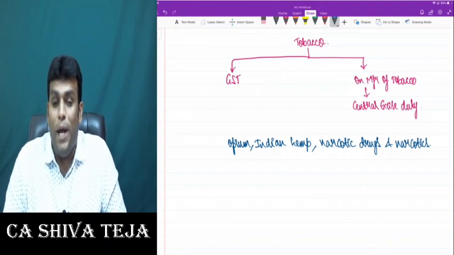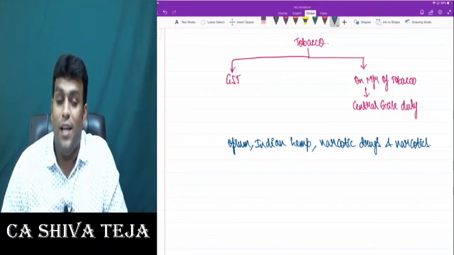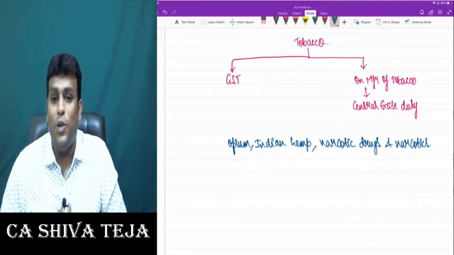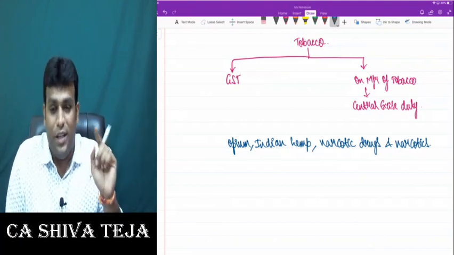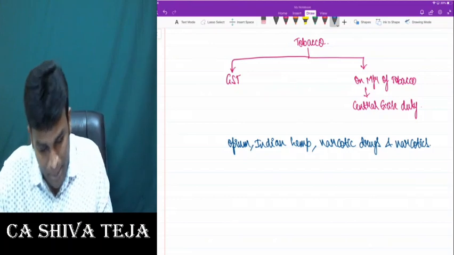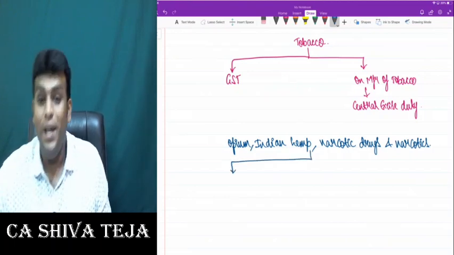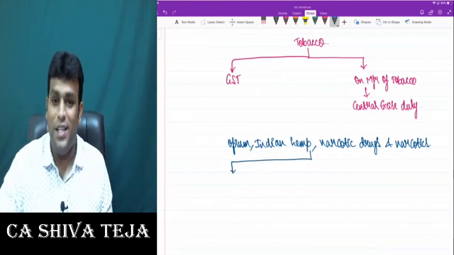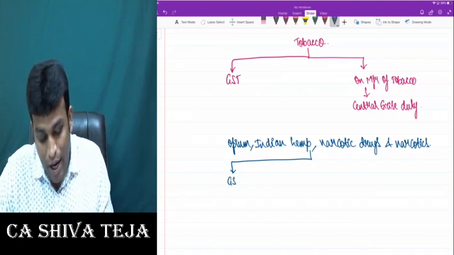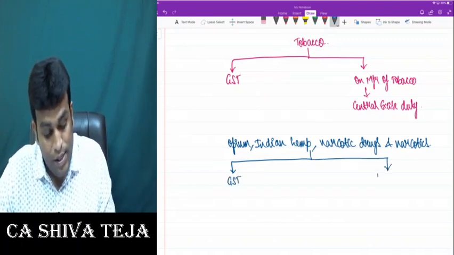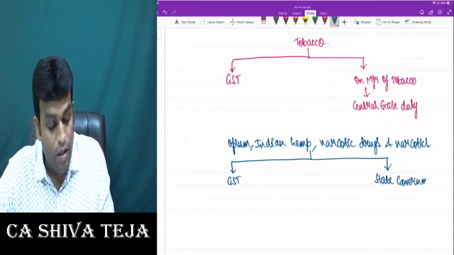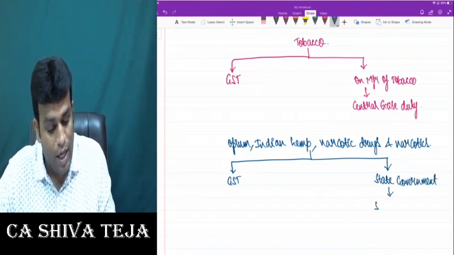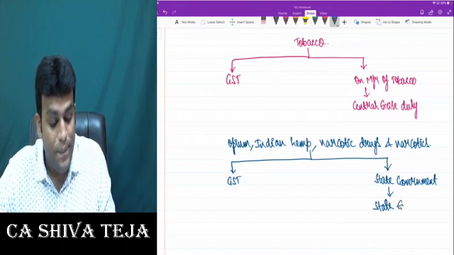In case of opium, Indian hemp, narcotic drugs and narcotics, these products are covered in GST law, and apart from GST, the state government will charge state excise duty.